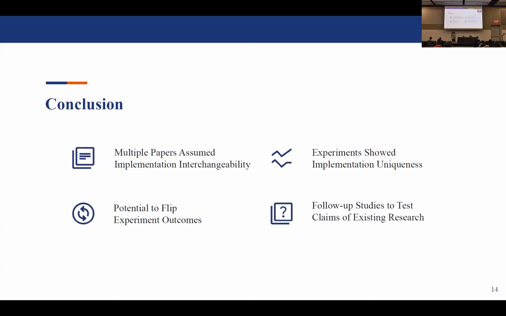So in conclusion, in our literature review, we've shown that multiple papers assume this notion of implementation interchangeability. And our experiments later showed that these implementations were not interchangeable, but rather unique. And this uniqueness has the potential to flip experiment outcomes. So this warrants follow-up studies to test the claims of existing research under this assumption.